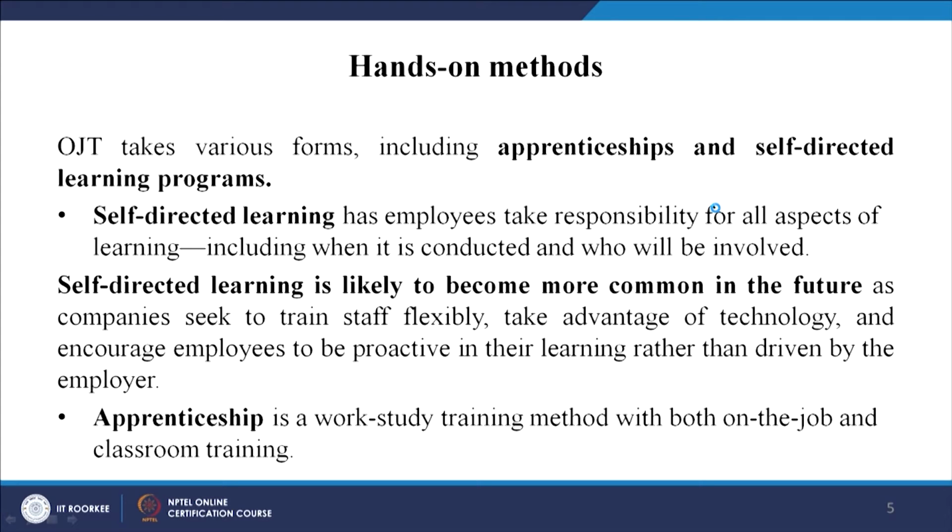On the job training takes various forms including apprenticeships and self directed learning programs. Now, apprenticeship has become very popular. However, the weakness of this particular training program is that the organization has to take it very seriously while providing the apprenticeship.